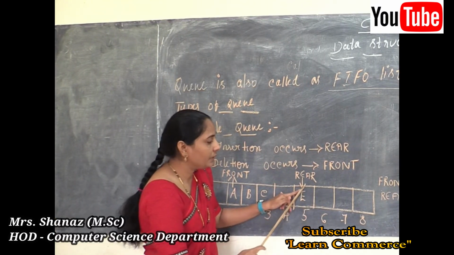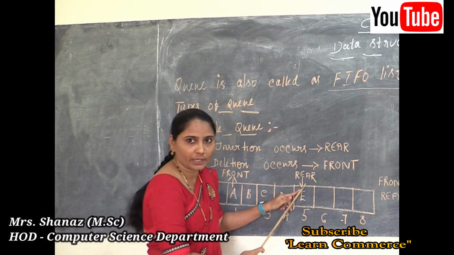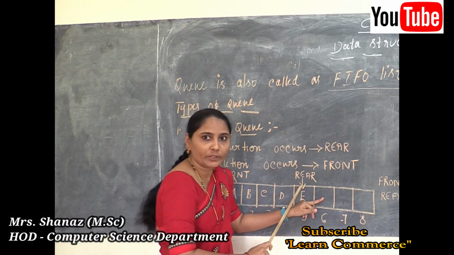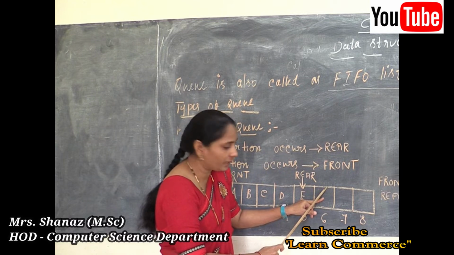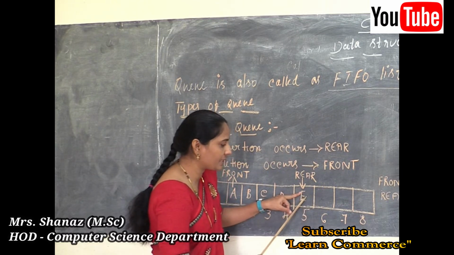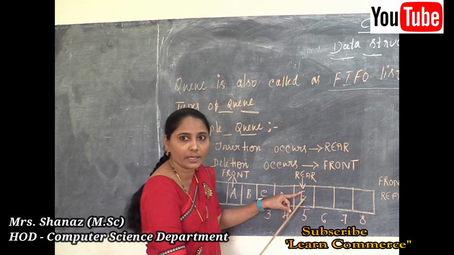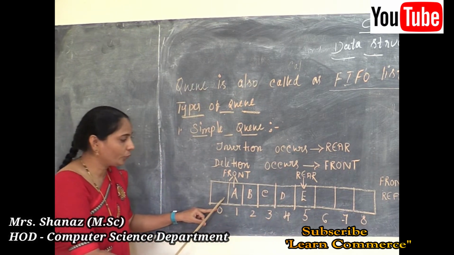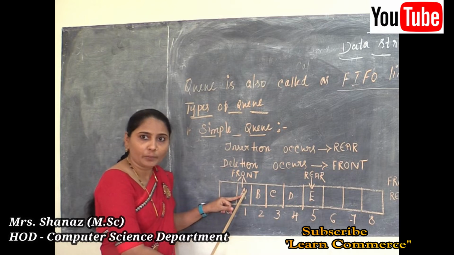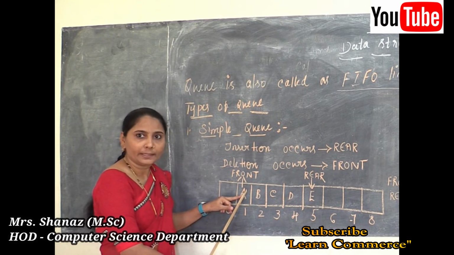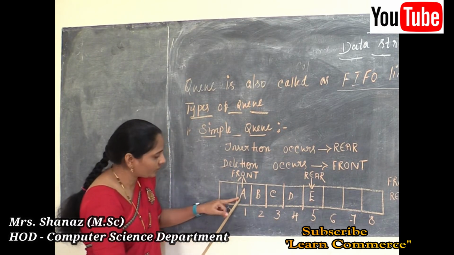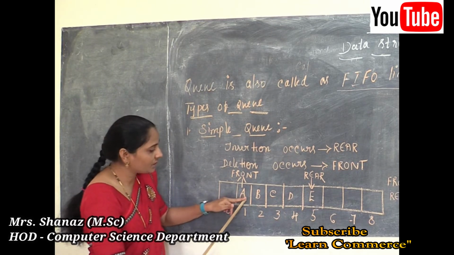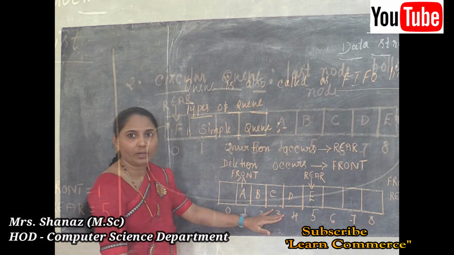Okay? Well, because the rear pointer is going to increase at that time. Maybe you are going to insert F here, then the rear pointer is going to increase. Afterwards the rear pointer is 6. But in this example, now the rear pointer is 5 only. And whatever element you want to delete, such element is going to be deleted at the front side. So first of all, the A element is going to be deleted first. So this is about our simple queue here.